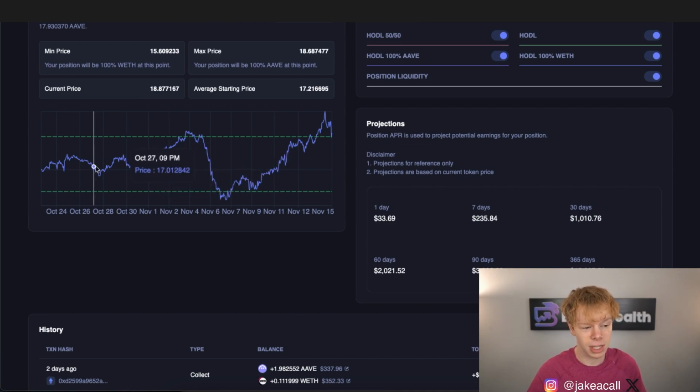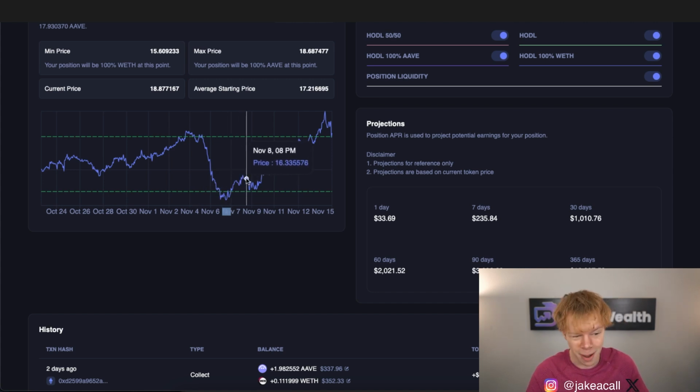And the reason why is because the position did go out of range right over here, but it kicked right back into range, and then it went out of range right down here and kicked right back into the range. That should have told me around this price point, back where I have zero divergence loss because I entered around this price point, I should have rebalanced to a slightly broader range, and that would have helped mitigate some of the divergence loss that I currently have in the position.